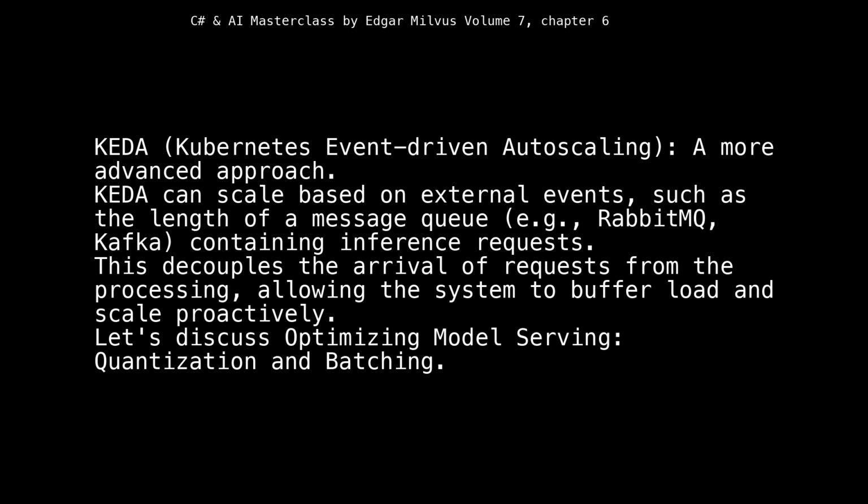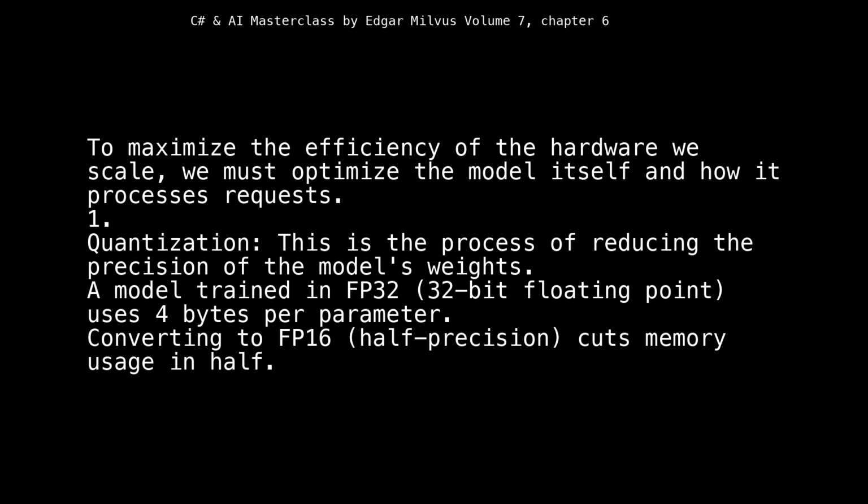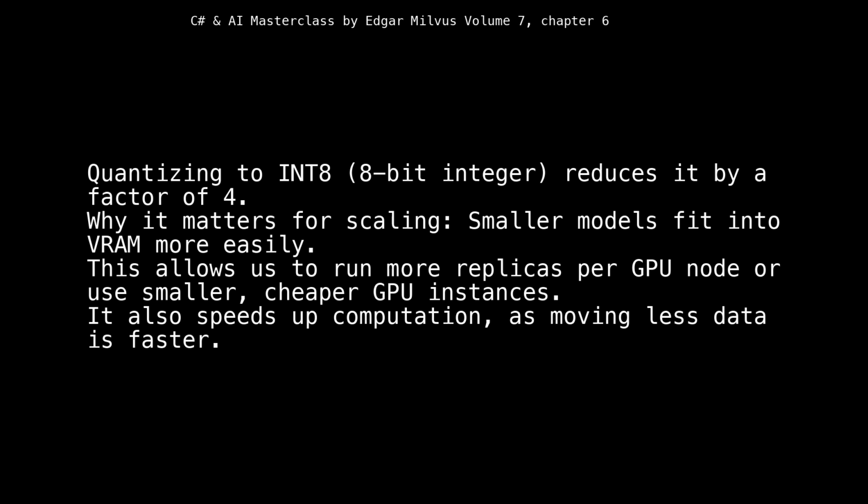Let's discuss optimizing model serving: quantization and batching. To maximize the efficiency of the hardware we scale, we must optimize the model itself and how it processes requests. 1. Quantization. This is the process of reducing the precision of the model's weights. A model trained in FP32, 32-bit floating point, uses 4 bytes per parameter. Converting to FP16, half precision, cuts memory usage in half. Quantizing to INT8, 8-bit integer, reduces it by a factor of 4.